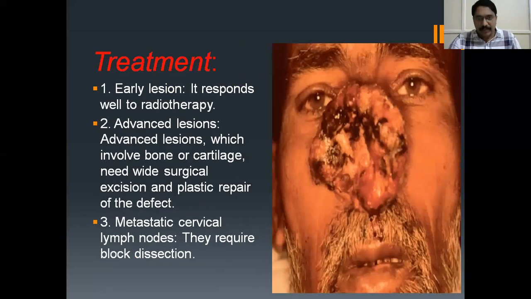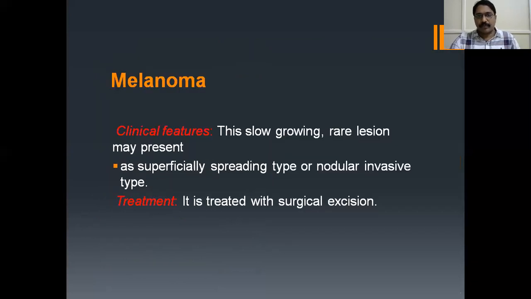What is the treatment? Early lesion responds very well to radiotherapy. In advanced lesions, we have to do wide surgical excision along with plastic repair of the defect. Okay. Metastatic cervical lymph nodes, they require block dissection. Clinical features. There's melanoma. Clinical phase is the slow growing rare lesion present. It's superficially spreading type or nodular invasive type. Treatment is mainly surgical excision.